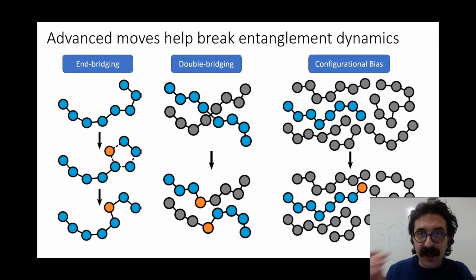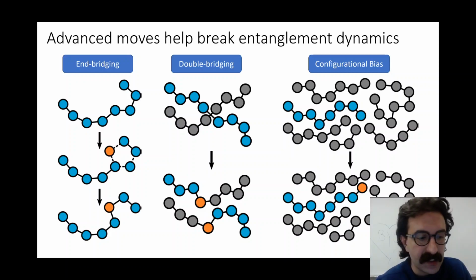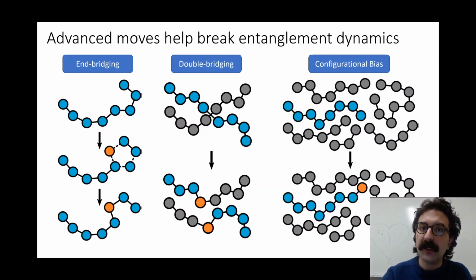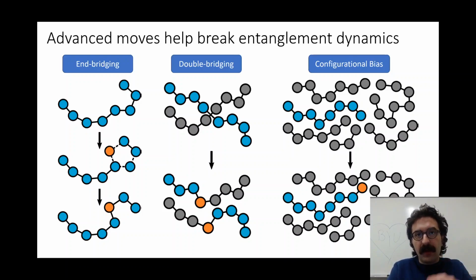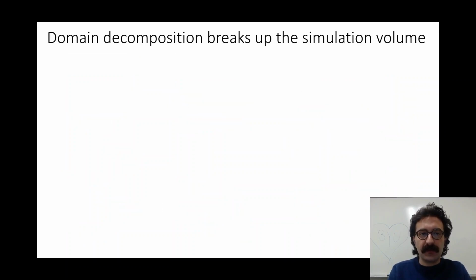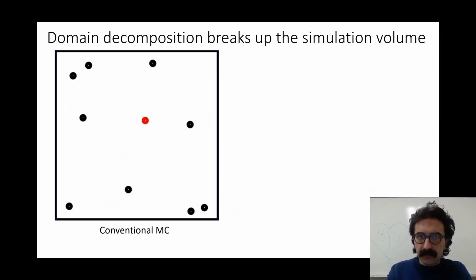With configurational bias, an extremely important move that is widely applied, we try several moves, and that helps us in dense systems where there's a low probability that we accept a move due to everything being so crunched up together. So trying several moves increases our chance of acceptance, and we can unbias these biased moves at the acceptance stage. So domain decomposition is really going to help us break up the simulation volume, and let's see how.